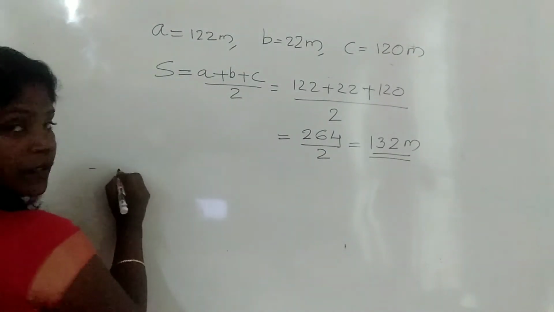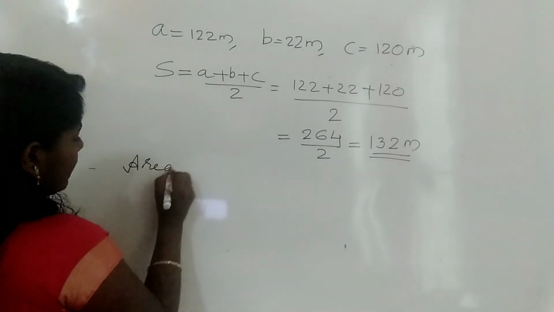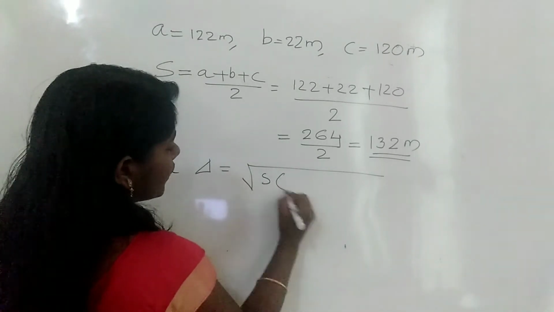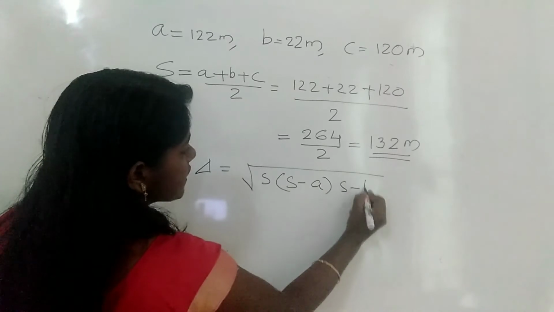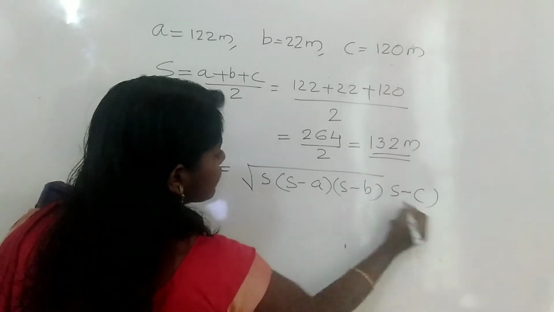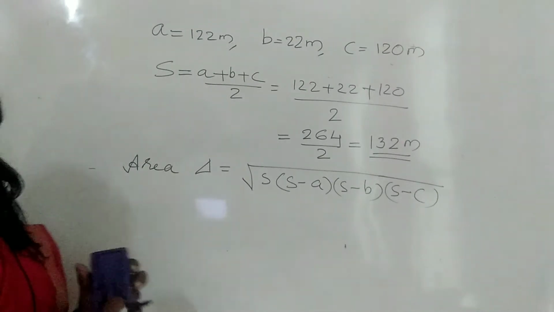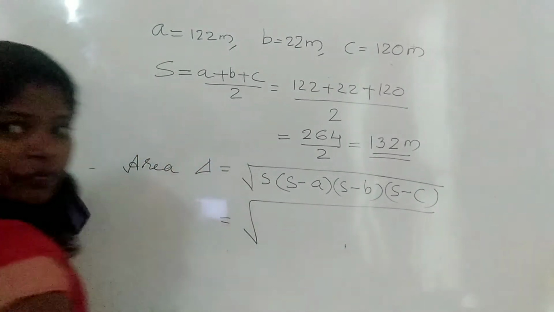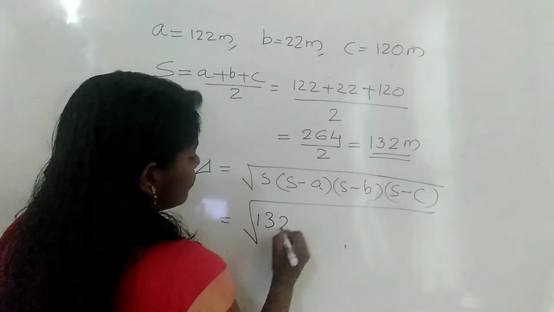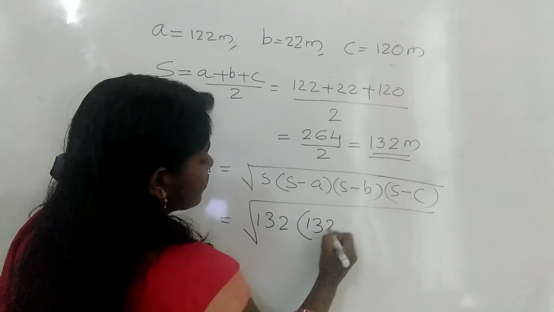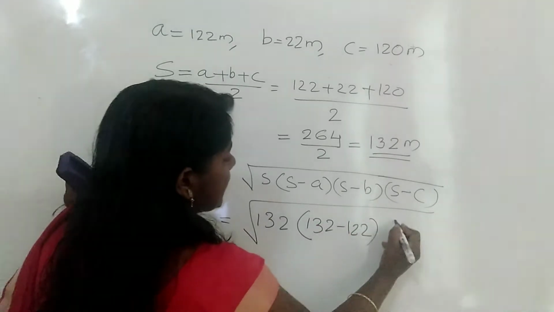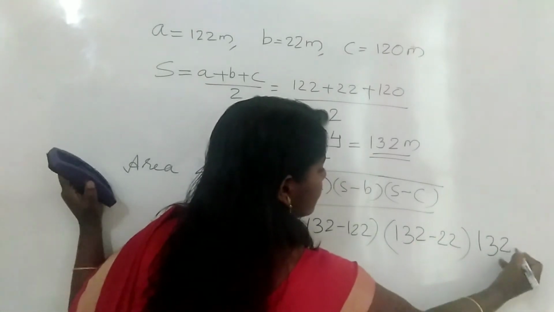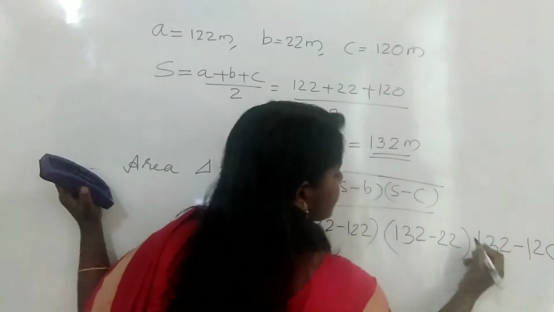Then what is the equation? That is area of triangle equals root of s into s minus a into s minus b into s minus c. So we can substitute the values into this equation. Root of 132 into 132 minus 122 into 132 minus 22 into 132 minus 120.